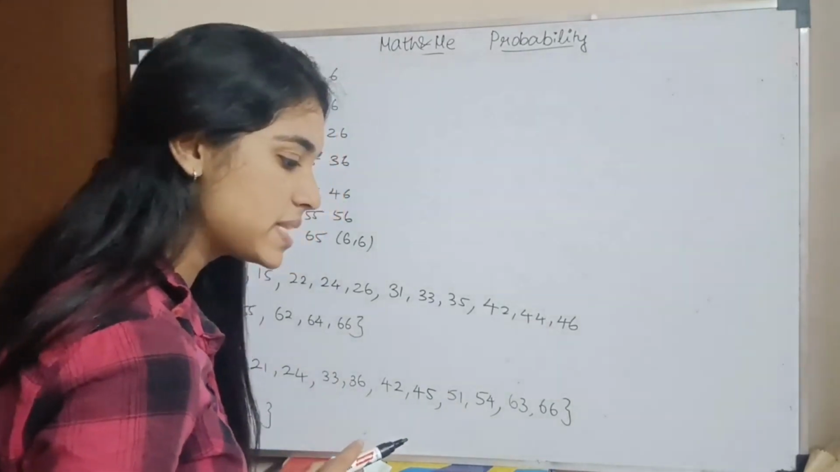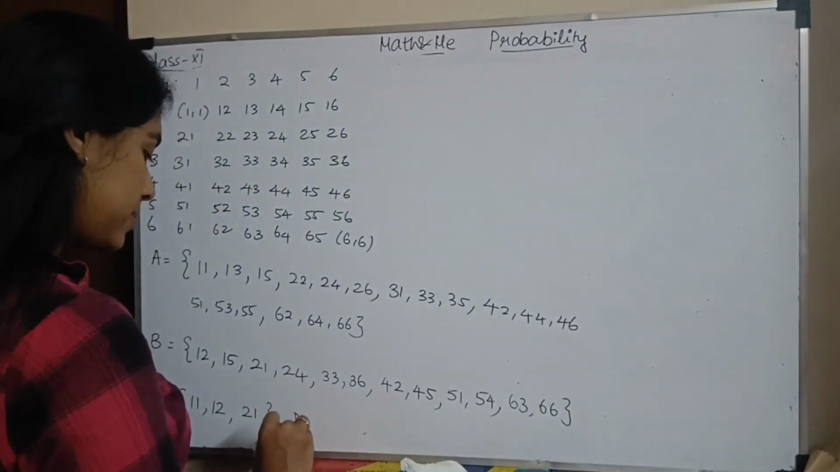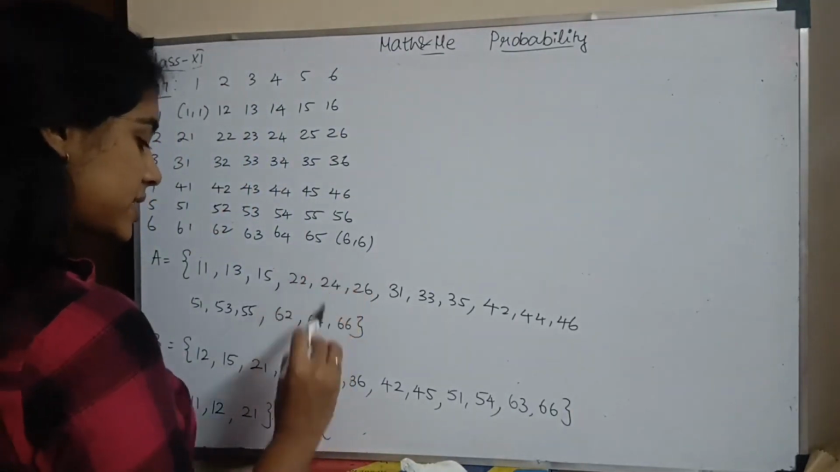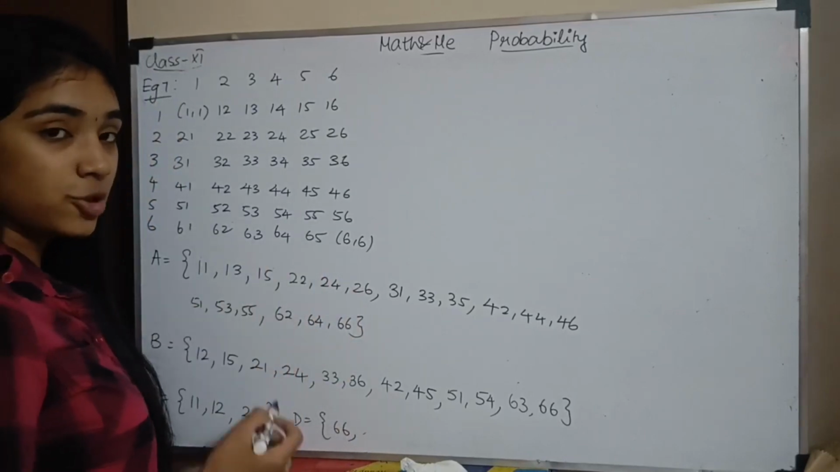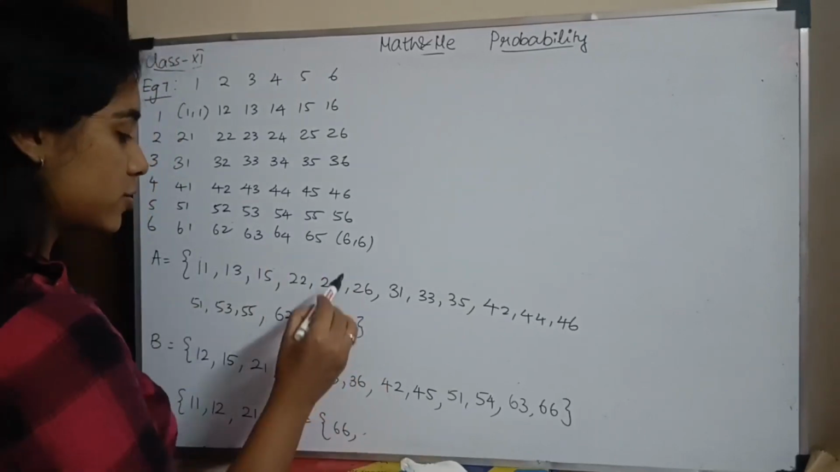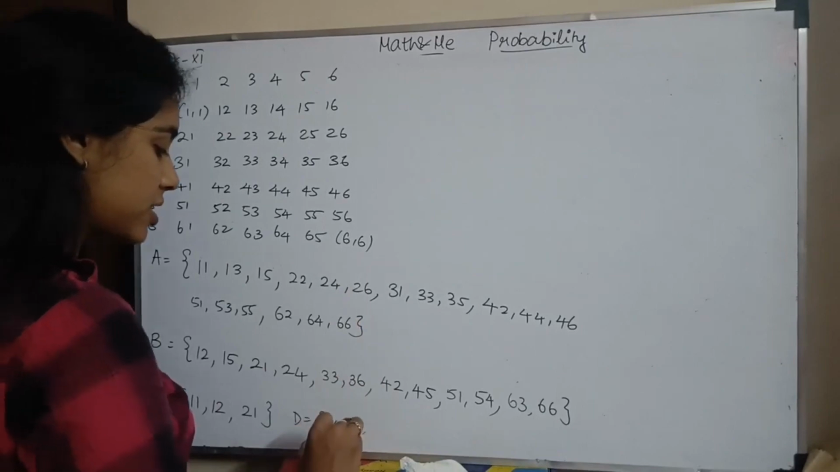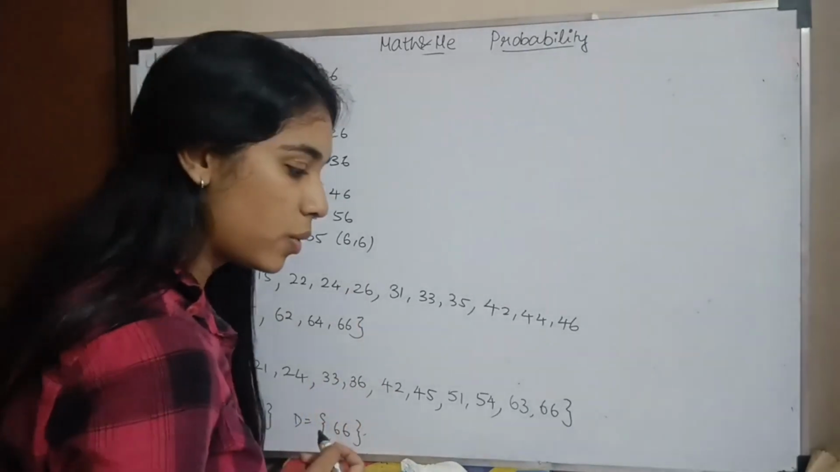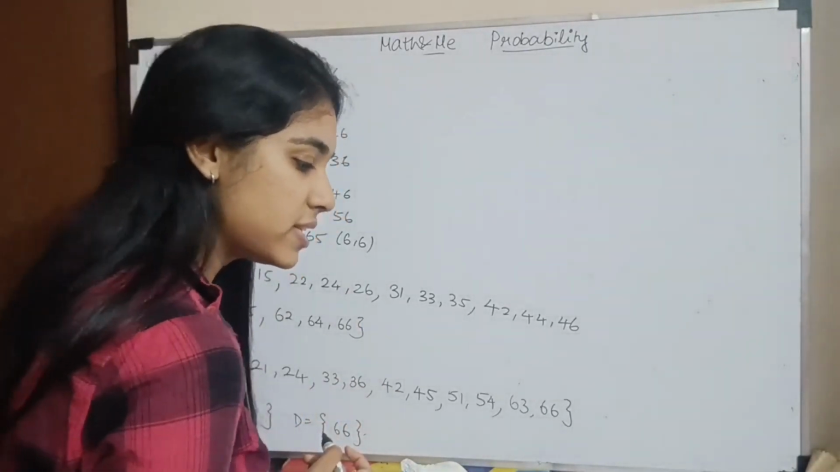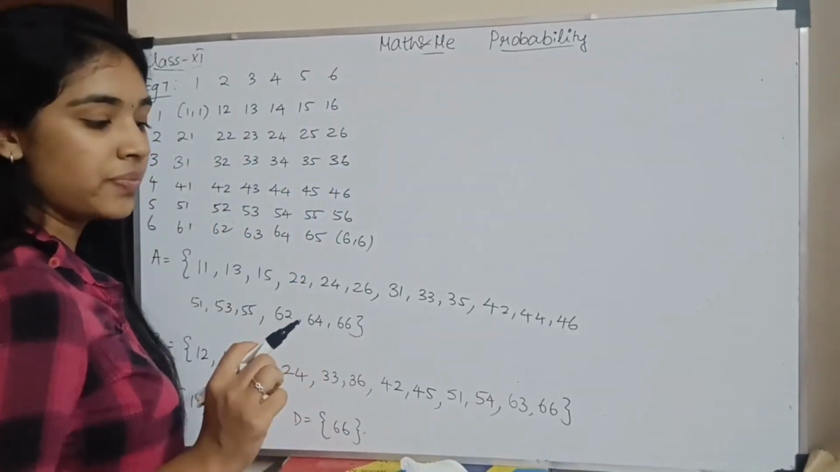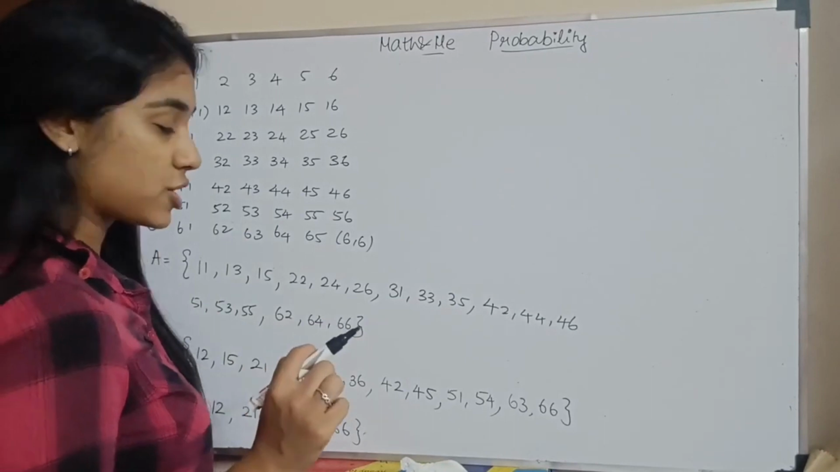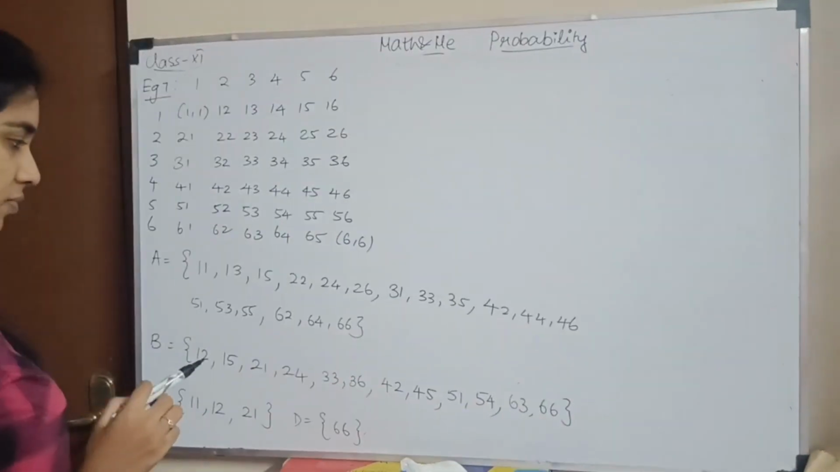What is D? The sum is greater than 11. Sum greater than 11, so 6 plus 6 is 12. I have 6 plus 5 which is 11. It should be greater than 11, not equal to 11. So it is only 6,6. So this is my sample space for D. So now what are they asking? Which pairs of these events are mutually exclusive? What does mutually exclusive mean? There should not be any intersection. Correct? So now I see that.